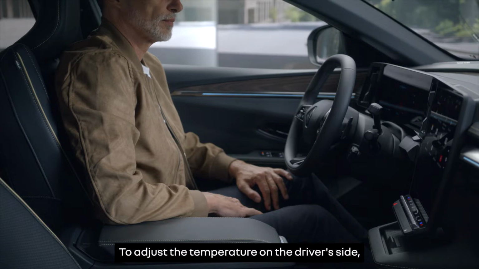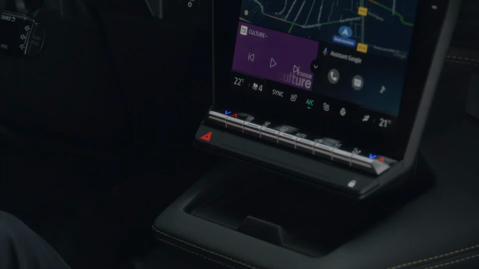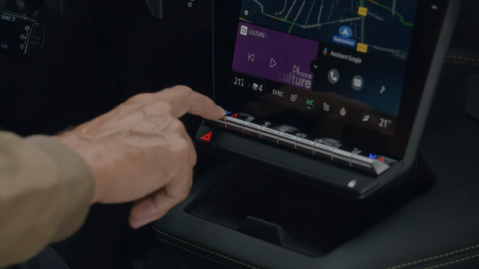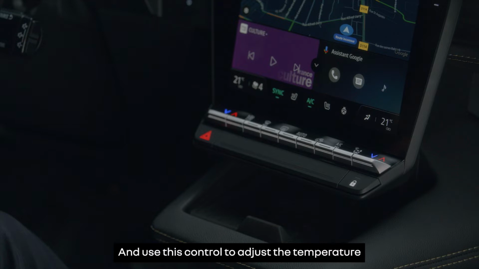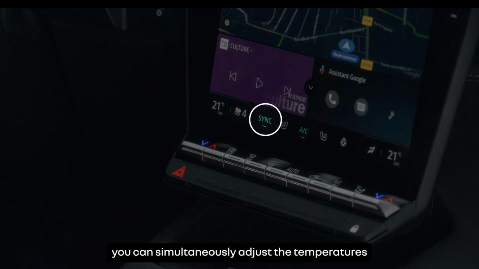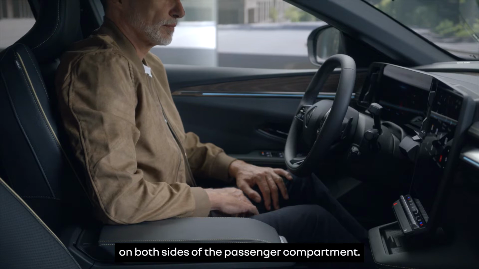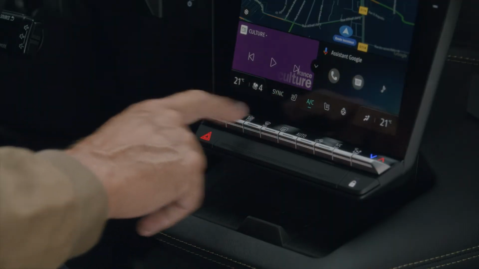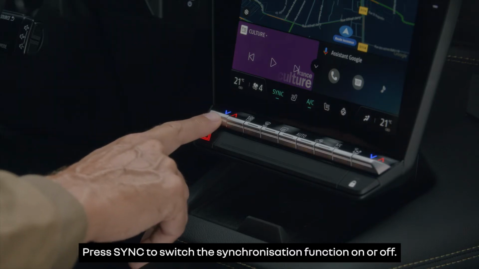To adjust the temperature on the driver's side, move this control up or down. And use this control to adjust the temperature on the passenger's side. Using Synchronization Mode, you can simultaneously adjust the temperatures on both sides of the passenger compartment. Press Sync to switch the synchronization function on or off.